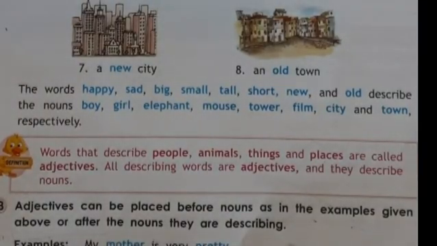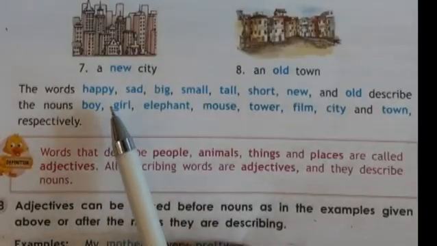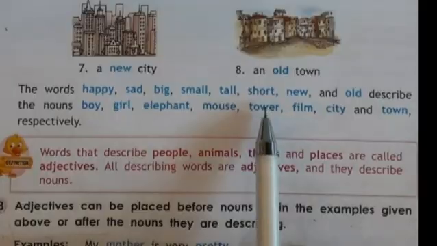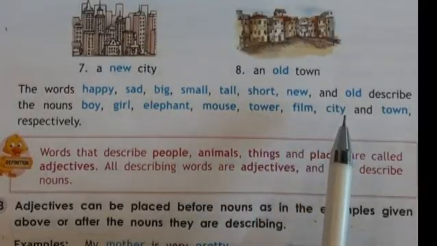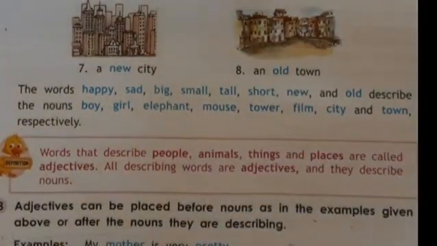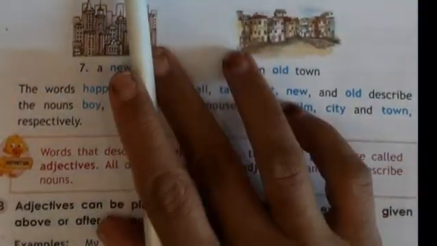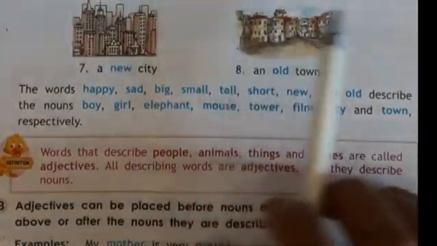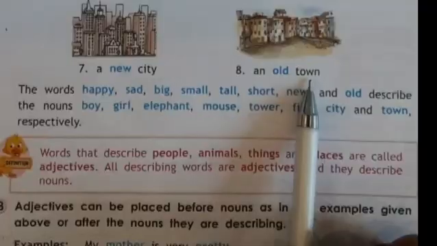They have different color. The words happy, sad, big, small, tall, short, new and old describe the nouns, and the nouns are in the sentences here: boy, girl, elephant, mouse, tower, film, city and town.